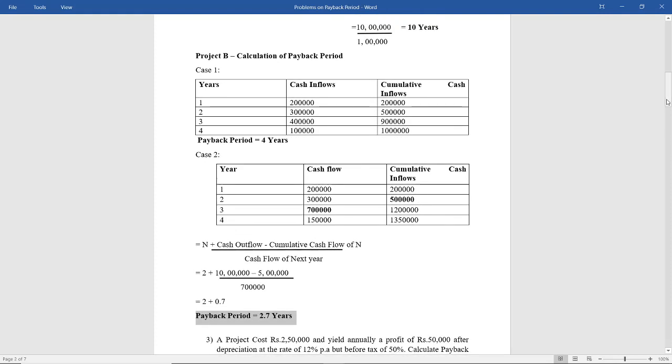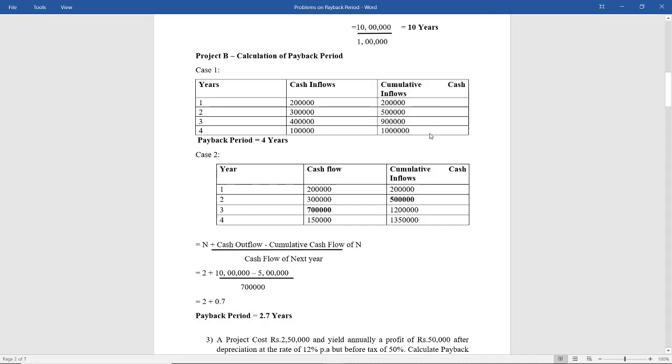I hope you all have understood the payback period. You will have only two cases: either equal annual cash inflows or unequal annual cash inflows. If you have equal annual cash inflows, there is a simple formula: cash outflow divided by cash inflow. If you have unequal cash inflows, then you have to always find cumulative cash inflows.